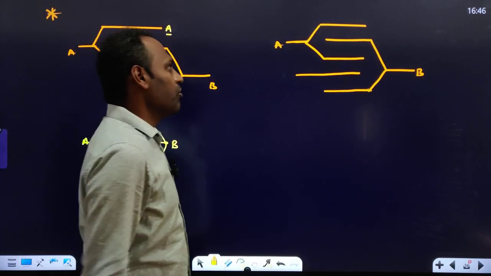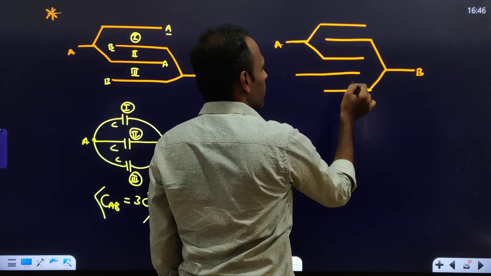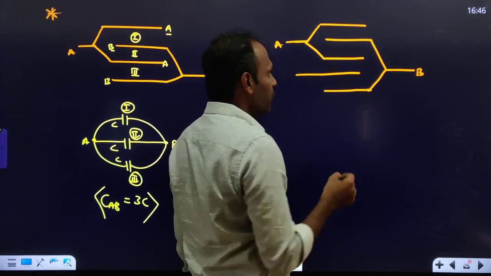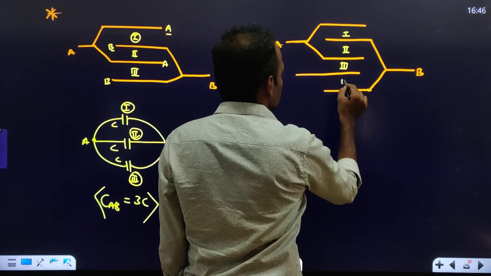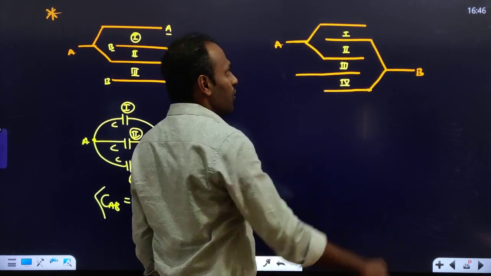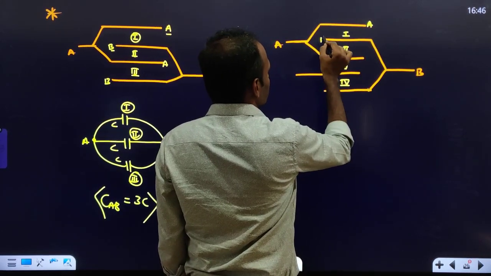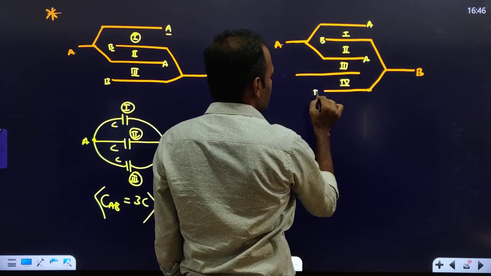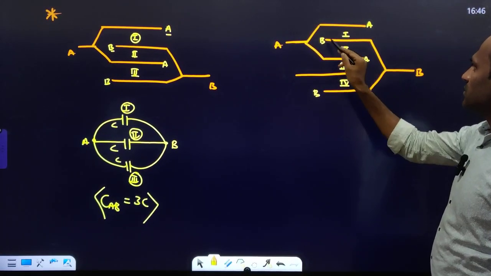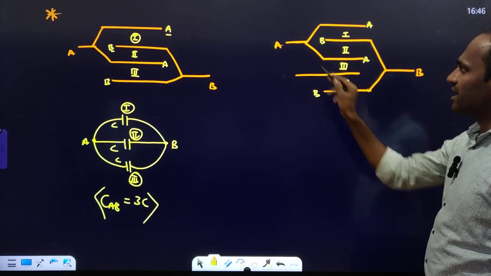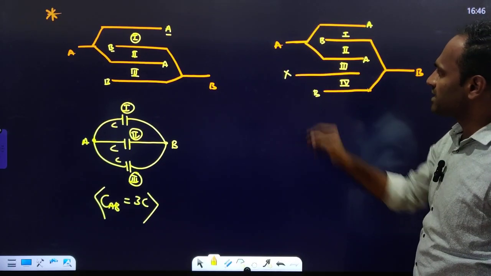Okay, you come here. How many plates are there? 1, 2, 3, 4, 5. How many capacitors will get formed? 4. This is first, this is second, this is third, and this is fourth. These are the 4 capacitors. Okay, this plate is A, this plate is B, this plate is A, this plate is B, right? So this plate is connected to A, so I have taken it as A, this one as A, this one as B, this one as B. This plate is neither connected to A nor to B, so take it as X.